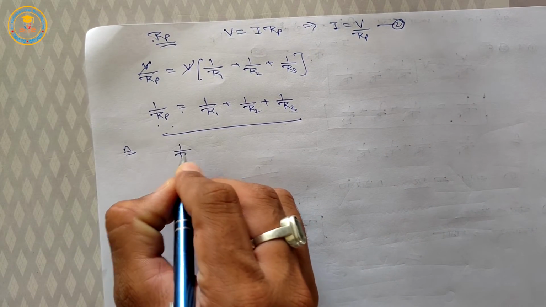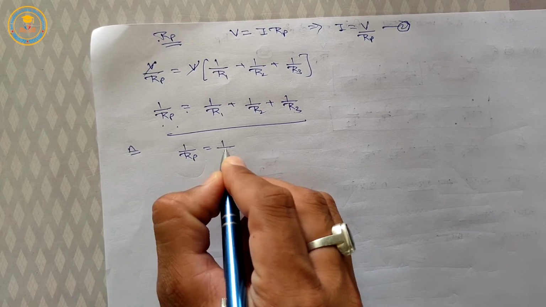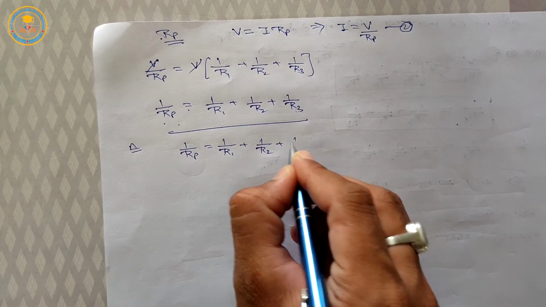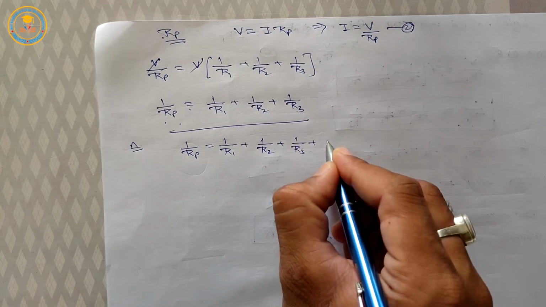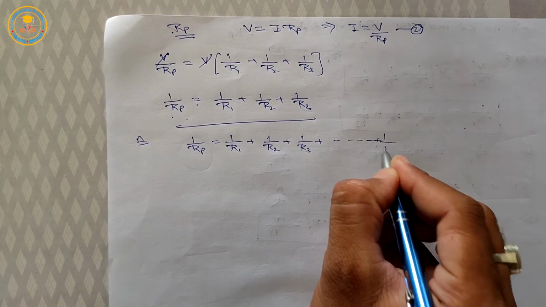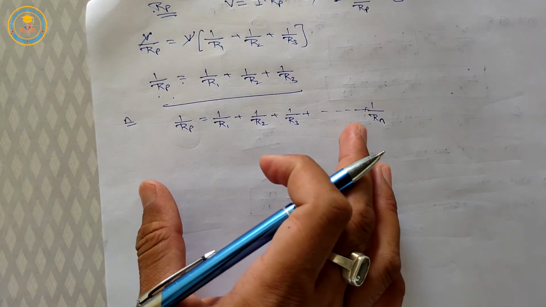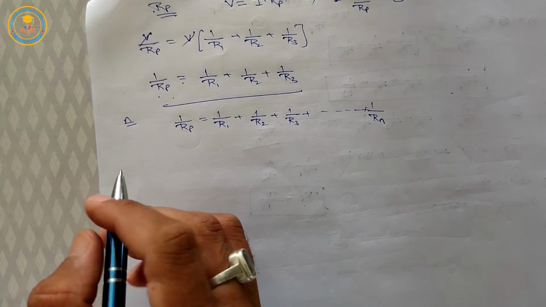Then 1 upon Rp is equal to 1 upon R1 plus 1 upon R2 plus 1 upon R3 and so on up to 1 upon Rn. This is the parallel combination of resistances.